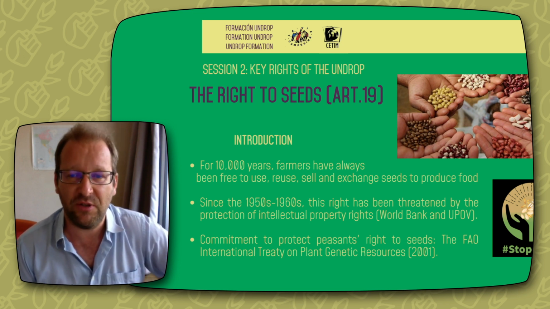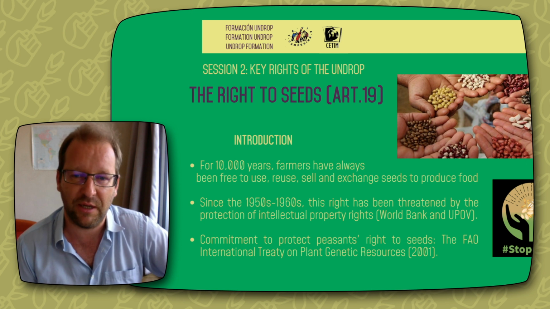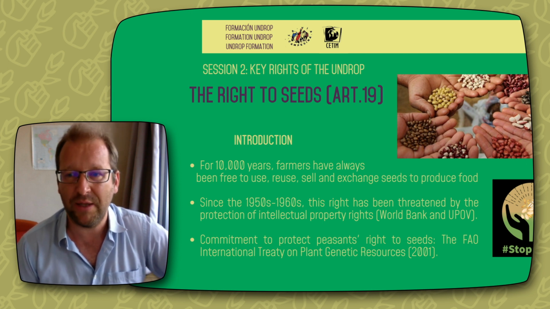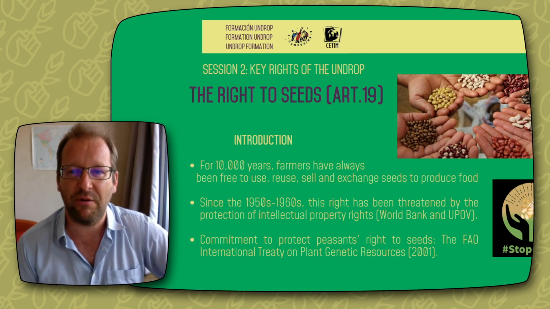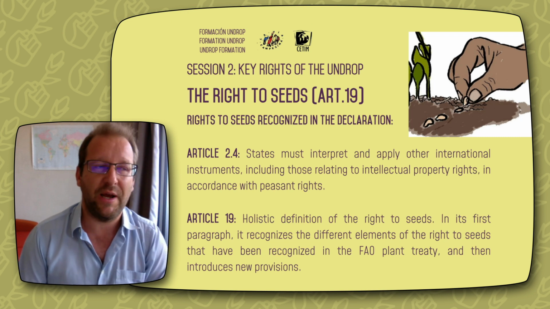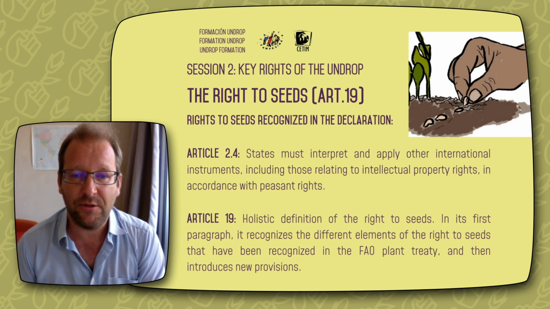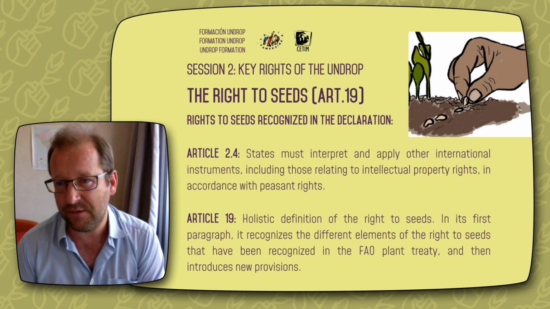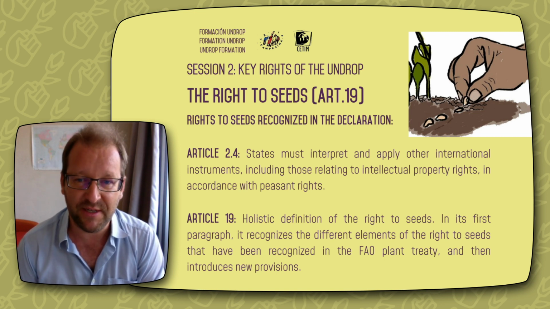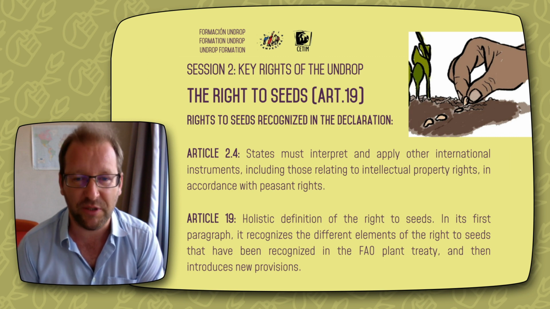And the first instrument that is important is the FAO Plant Treaty. FAO is the UN Organization for Food and Agriculture. And in 2001, states adopted by unanimity the Plant Treaty, in which they recognize in its Article 9 the rights of farmers to seeds. Okay? The Plant Treaty is now recognized and ratified by many states. Okay, and so it's an important treaty.